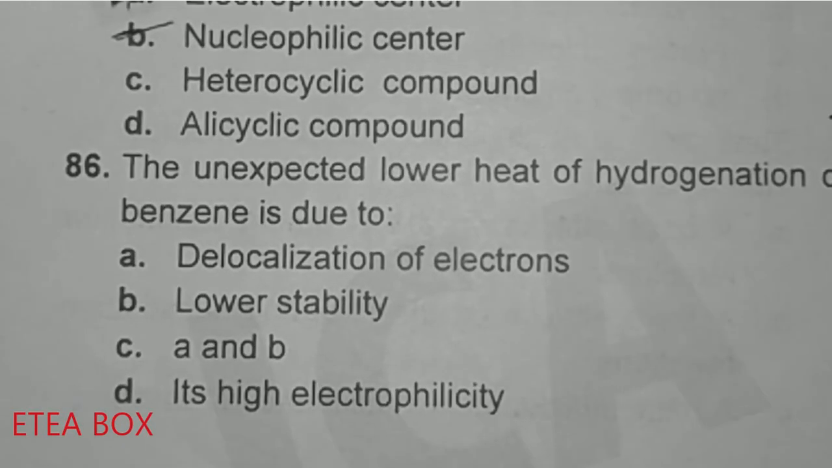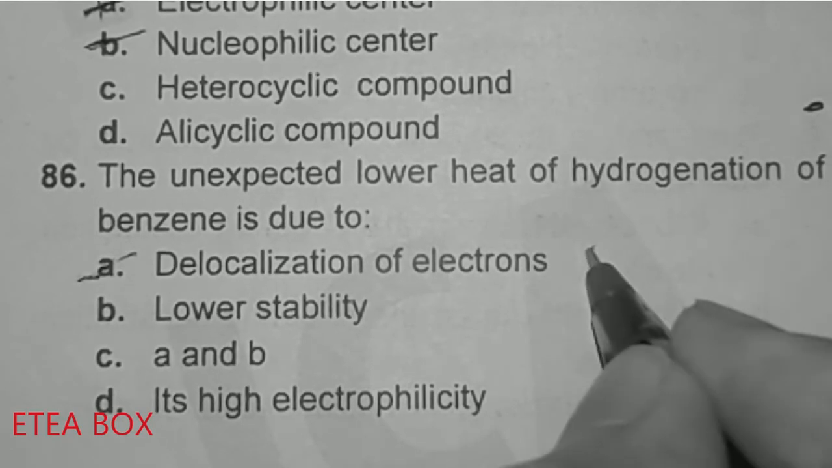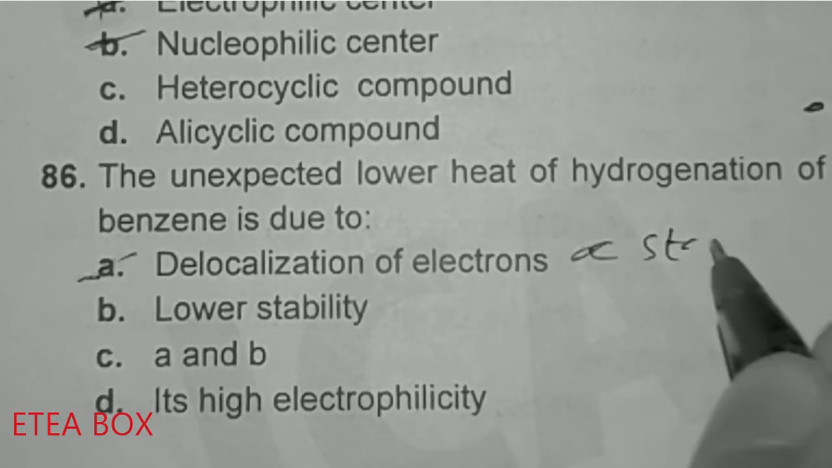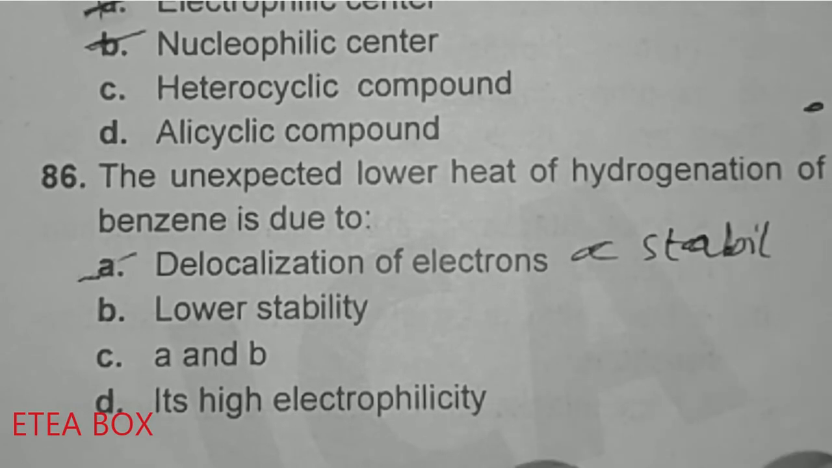The unexpected lower heat of hydrogenation of benzene is due to the delocalization of electrons. Option A is correct. Look at here, stability is directly proportional to delocalization of electrons, and stability is inversely proportional to the heat of hydrogenation, so option A is correct here.